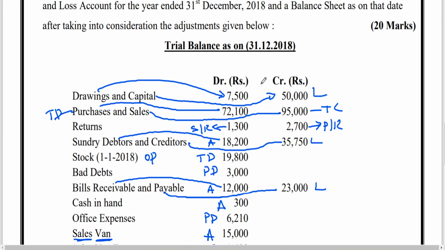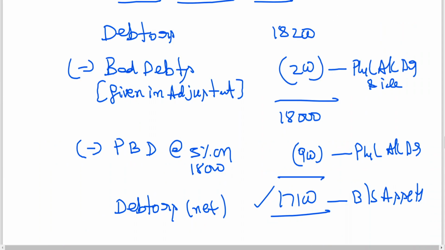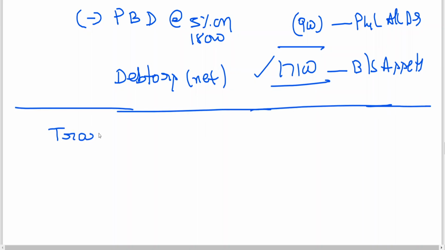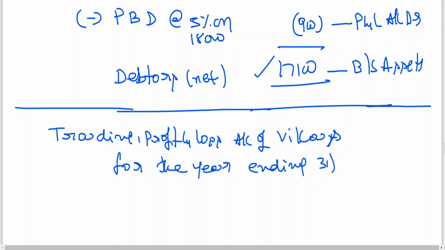What is the year given? 31st December 2018, for the year ending 31st December 2018.